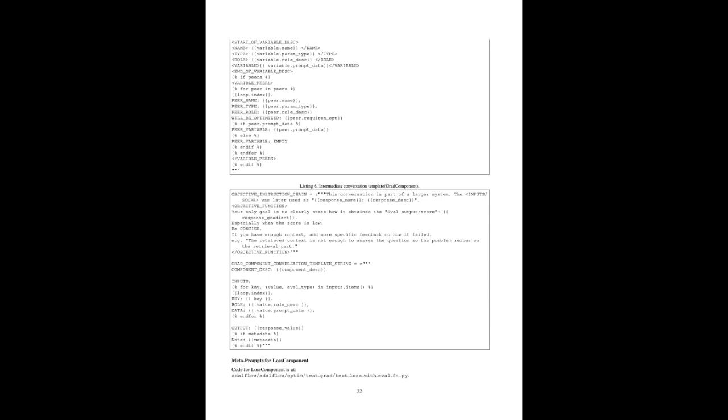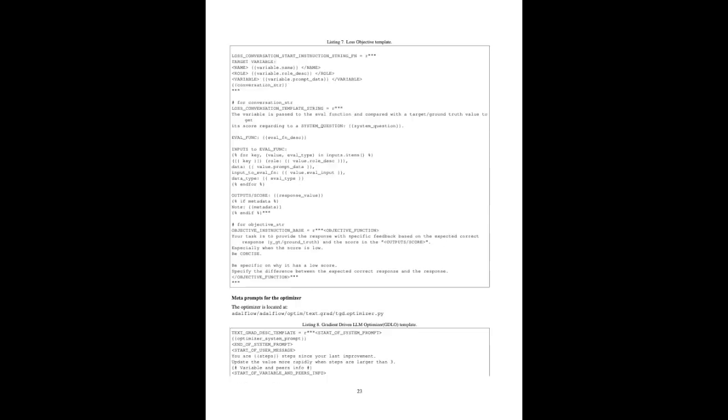LLM-AutoDiff could enable researchers to tackle problems that were previously considered too complex or time-consuming. Like what? Like imagine using AI to design personalized cancer treatments based on a patient's unique genetic makeup, or developing new materials with very specific properties by simulating the interactions of atoms at a molecular level. Those are some pretty mind-blowing possibilities. It sounds like LLM AutoDiff could really unlock these whole new avenues of scientific inquiry, leading to breakthroughs we can barely even imagine right now.